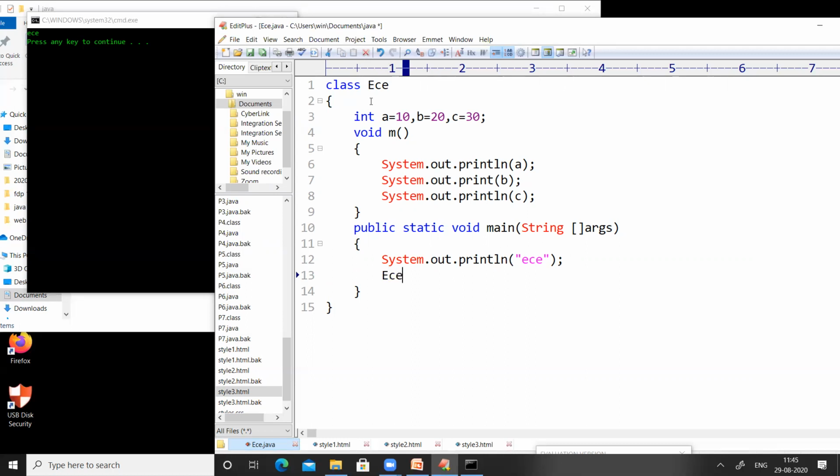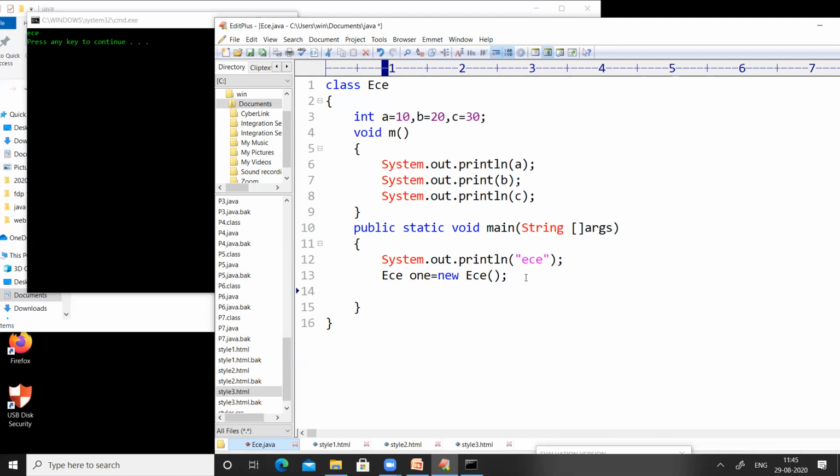So the syntax of creating an object: class name, then the object name, here my object name is o1, equal to, we have to use the new keyword while creating an object for any class, and then the class name. Now a space with the name o1 is created in the RAM, and inside that space the values of A, B, C and the method M are saved.